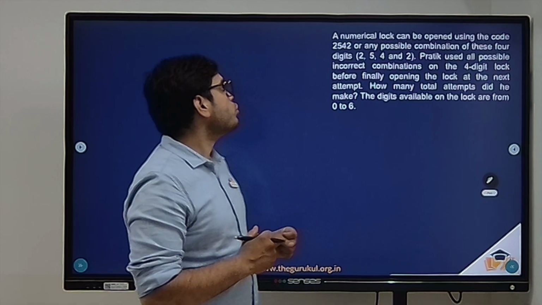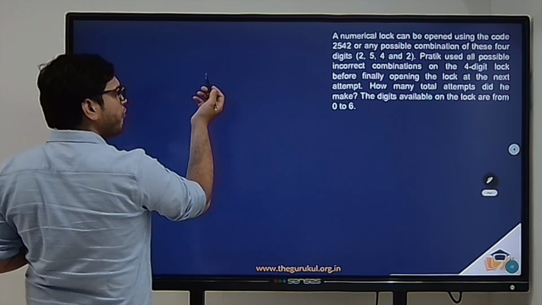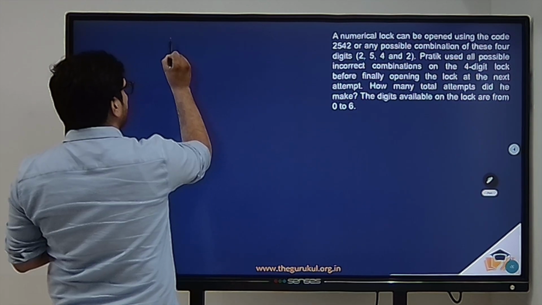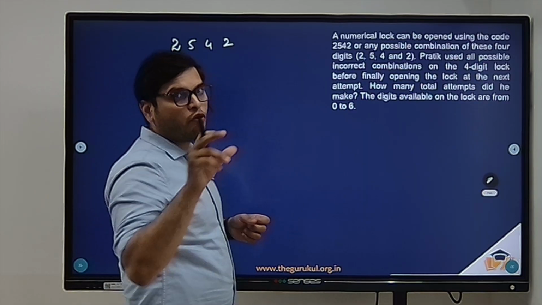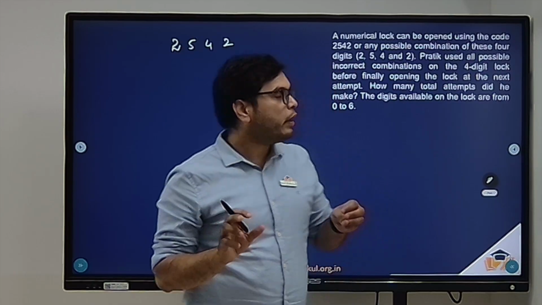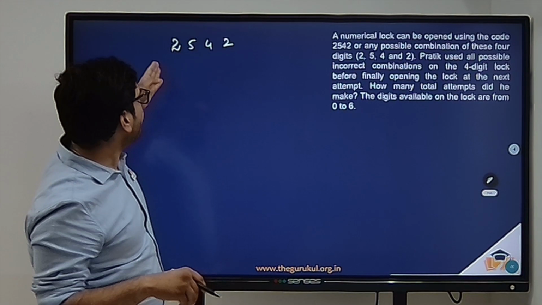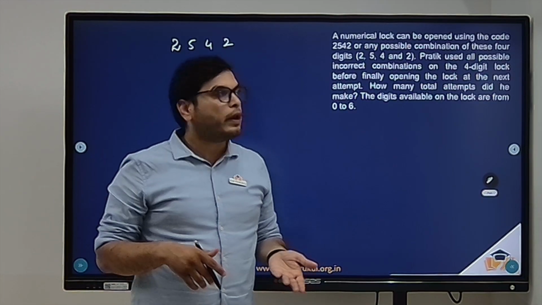Now coming to the fifth question. A numerical lock can be opened using the code 2542 or any possible combination of these four digits. So we do not have a unique code to open a numerical lock, right? So that would be opened by any arrangement of these four digits. So that could be 2542 or 2254 or 2452, right?